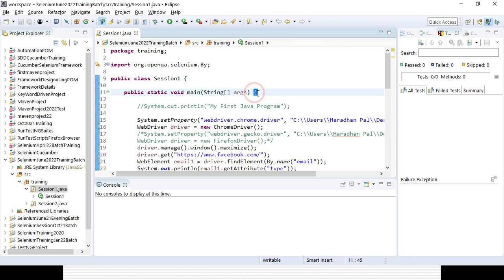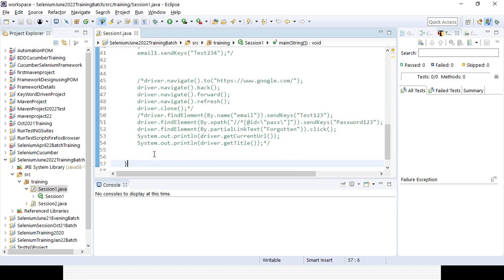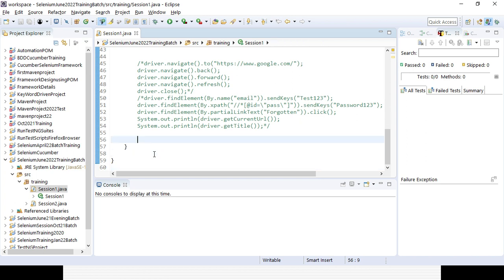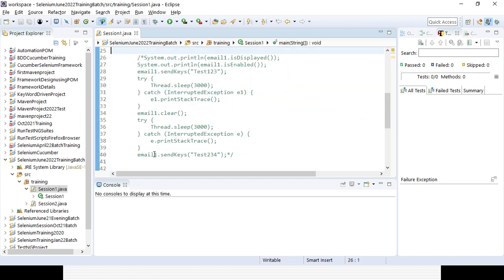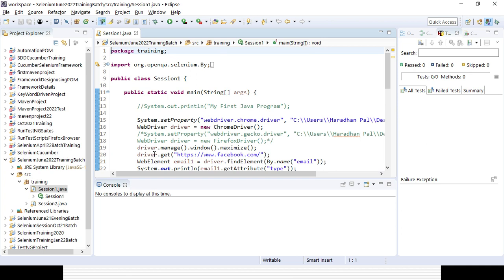And you need to end with two curly brackets, right? That is the reason we are ending with two curly brackets, you could see here. Otherwise it will throw a compilation error. In case you are not enclosing, or you remove a curly bracket, the braces, or any kind of semicolon, it will immediately throw a compilation error.